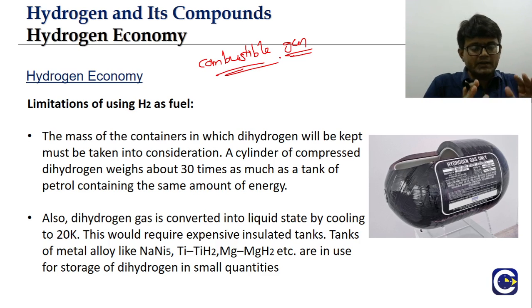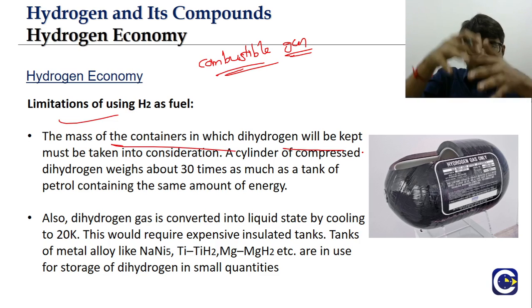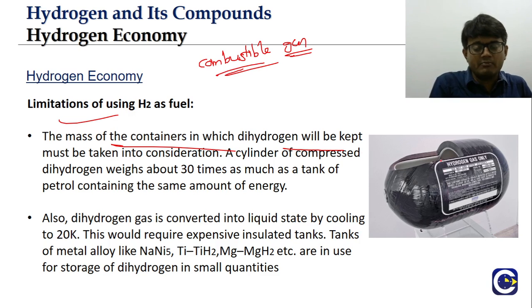So we said that the calorific value of hydrogen gas is more in comparison to liquid petrol, almost 3 times. But when we are looking at the usage of hydrogen as a fuel, we have to consider not just the fuel mass but also the mass of the container in which we are keeping it. With all the precautions, we have to have multiple layers.